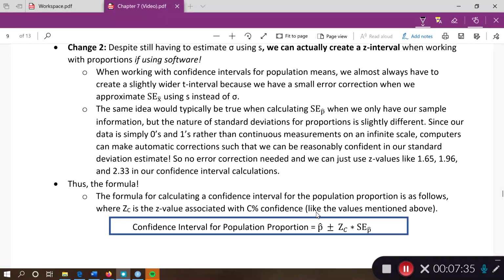Thus, we have the formula. We're going to start with our sample proportion as our best estimate, plus or minus the relevant z-value for the confidence level we want, times the standard error for our sample proportion.